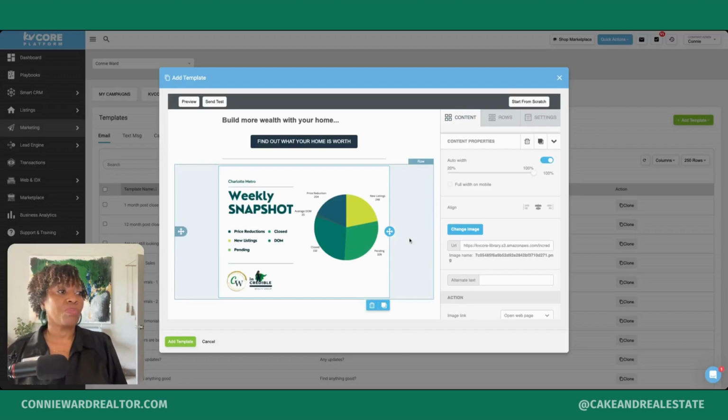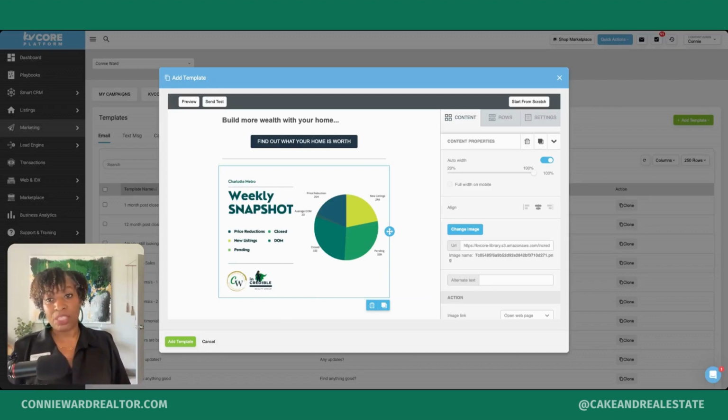And so my marketing manager, I import or upload the data, and she creates the file. So she's the one that makes sure everything lines up and it looks right and it's pretty and all of that, downloads the image and imports that image into the newsletter. So you could have an arrangement like that if you have an assistant, or do it yourself.